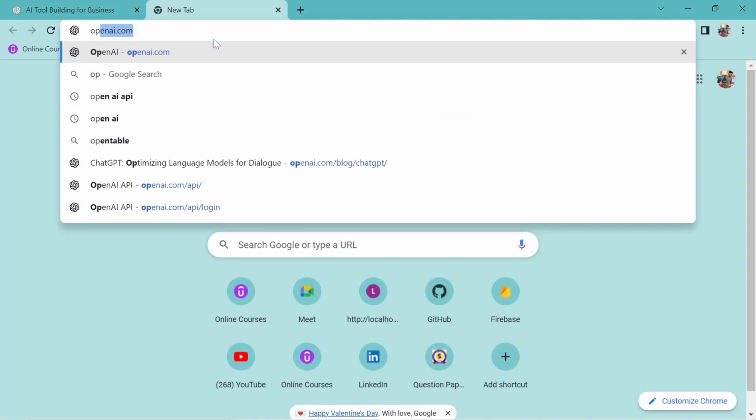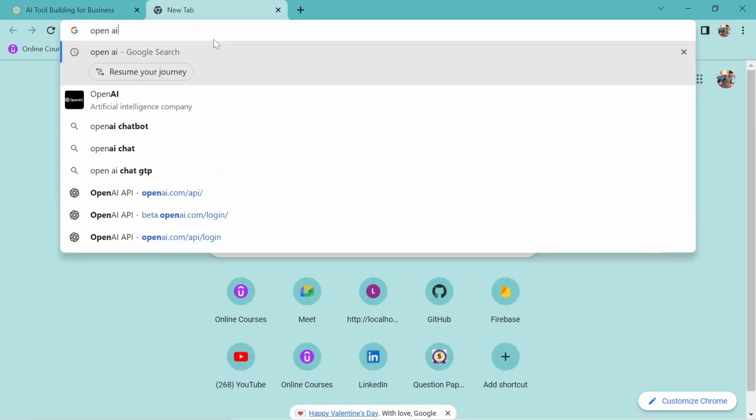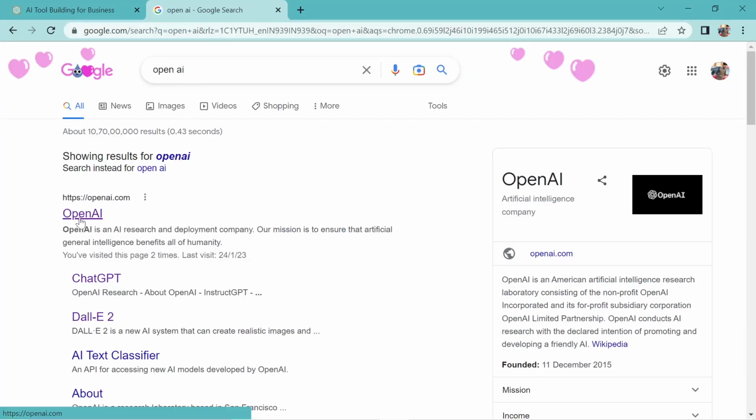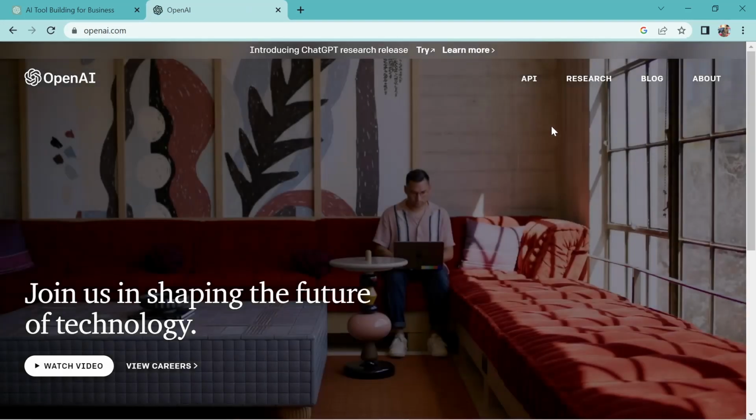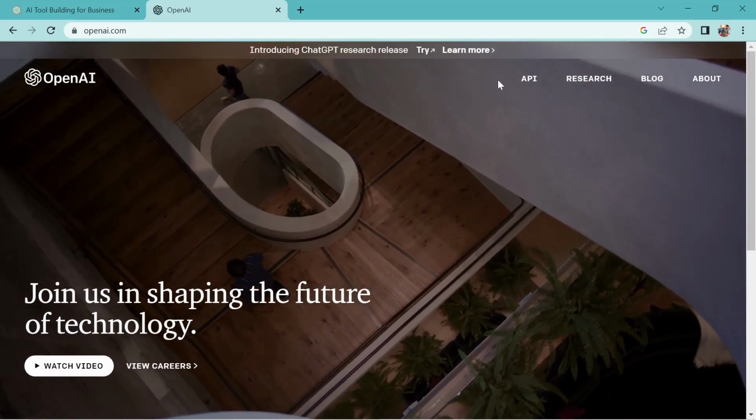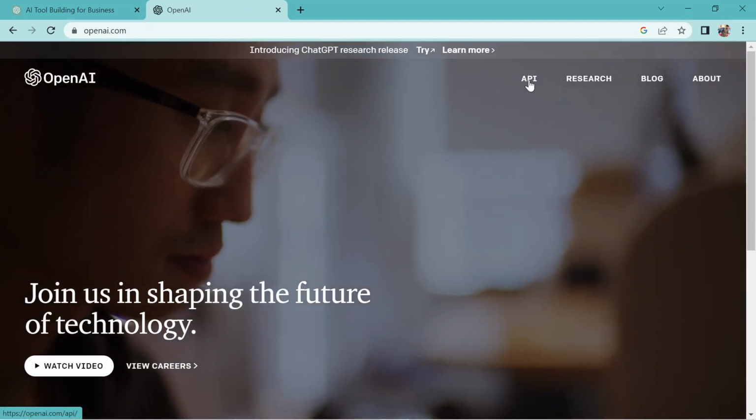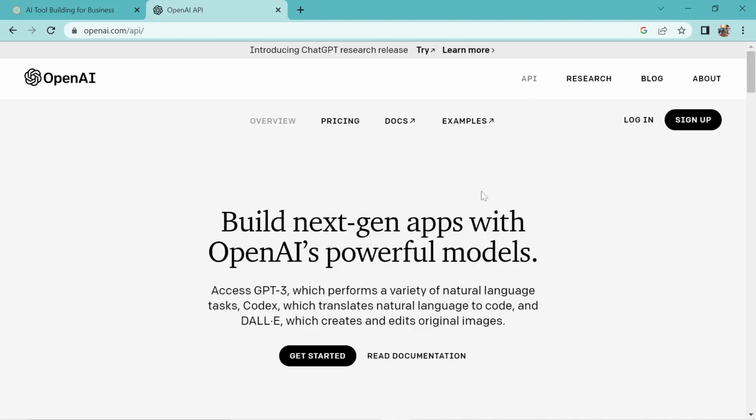So I'll just open OpenAI. Okay, so this is the official website for OpenAI, and here you see we have this section called API. So let's quickly click here, and there you see it's asking me to log in or sign up. If you're visiting this website for the first time, I suggest you sign up first, then you can log in indefinitely.